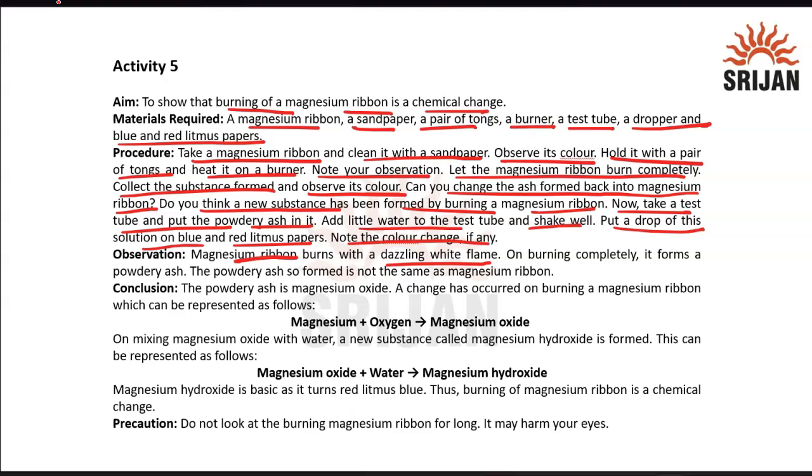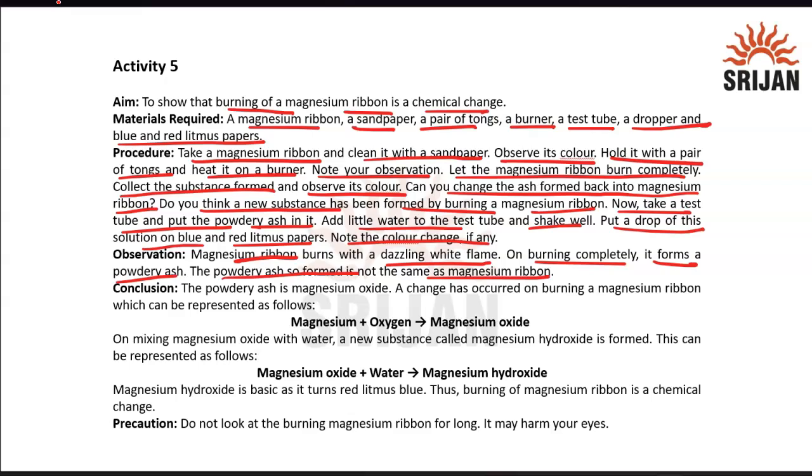Okay, and once it is burning completely, it forms the ash, the powdery ash. Now the powdery ash you formed is not the same as the magnesium ribbon. The color of the magnesium ribbon is completely different from what you get as ash. Okay, so the ash would be more blackish comparatively to the magnesium ribbon, which is more grayish and shiny.